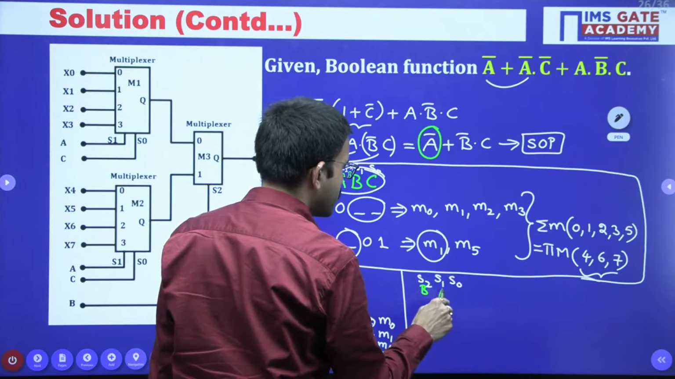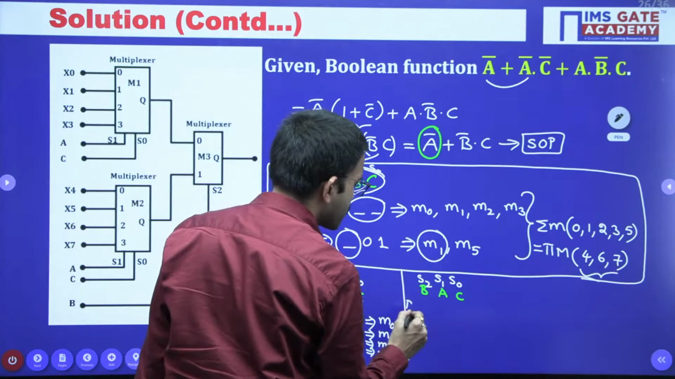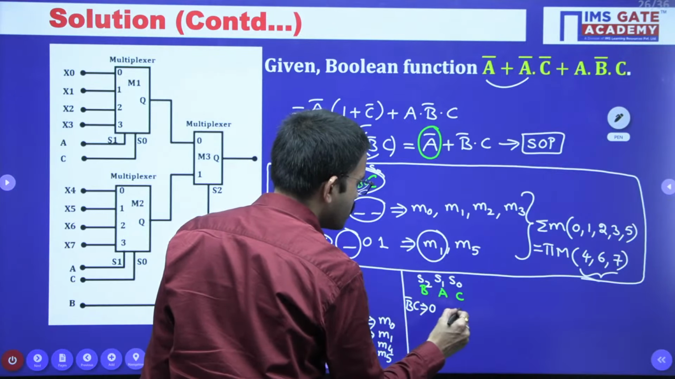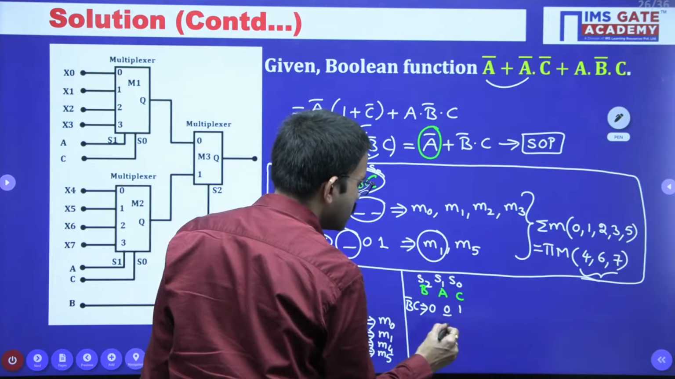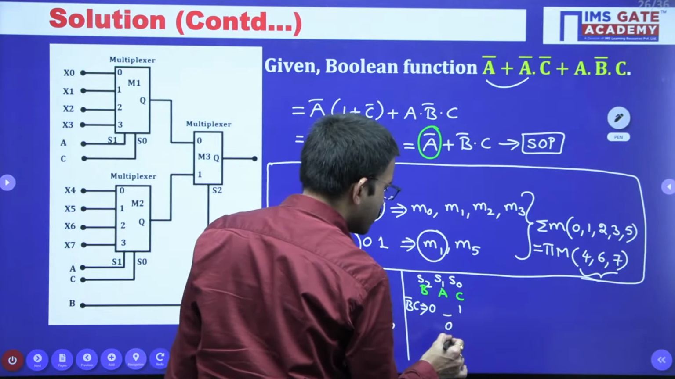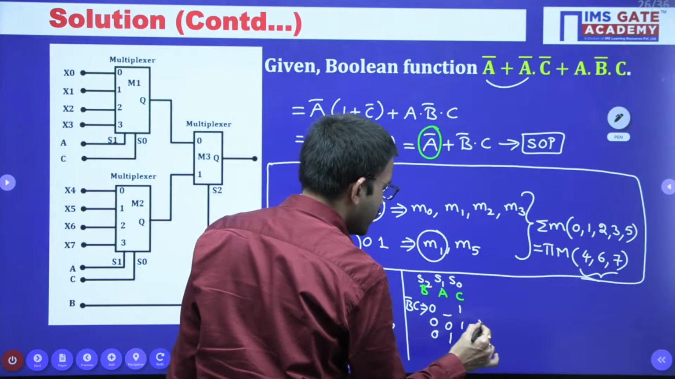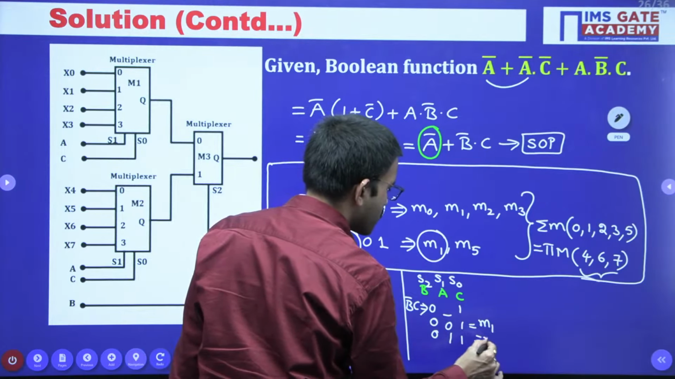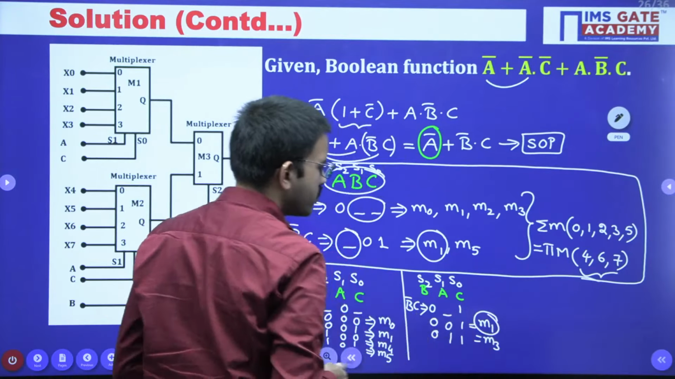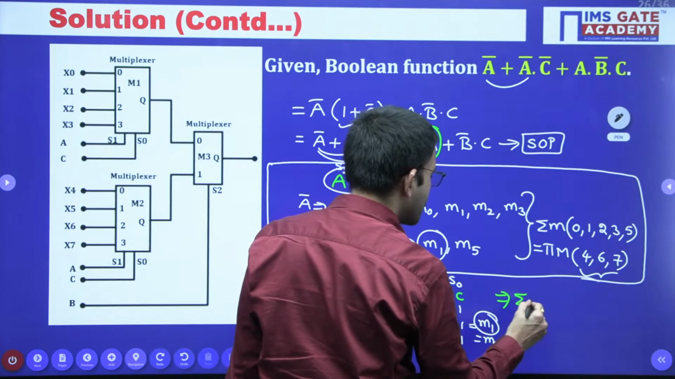Here, according to the given circuit, the first term is BAC, and the second term is B bar C. So here B value is 0, C value is 1. Regarding A, you can mention 0 or 1, 2 possibilities. So here you will get M1 and then M3. If any term repeats, you can consider one time. M1 is repeating, you can consider one time. So from here you are getting the final output in that sigma m.